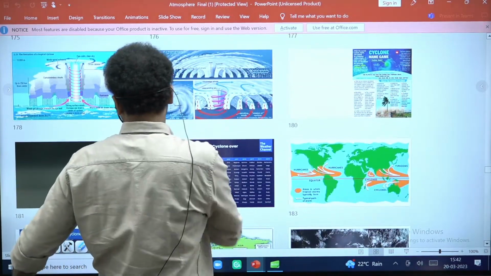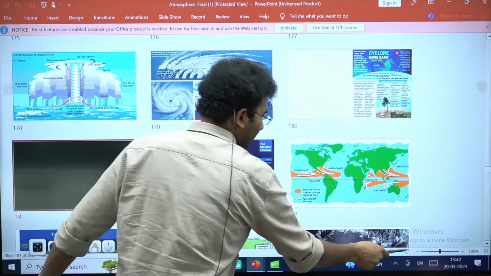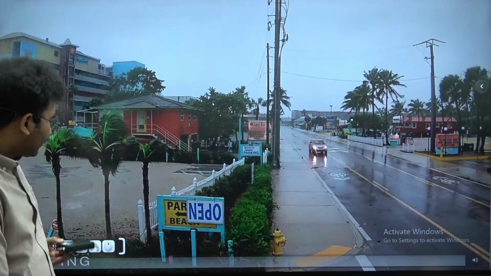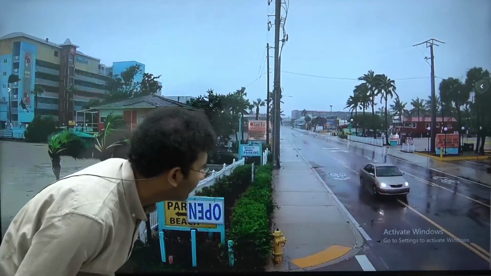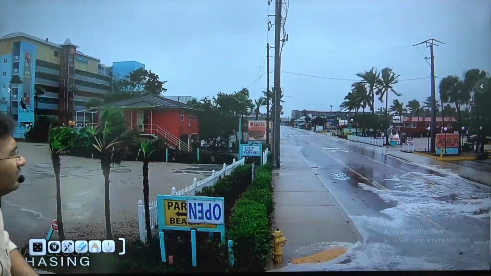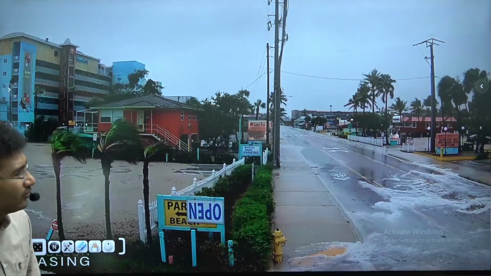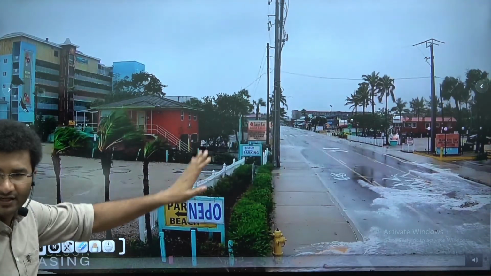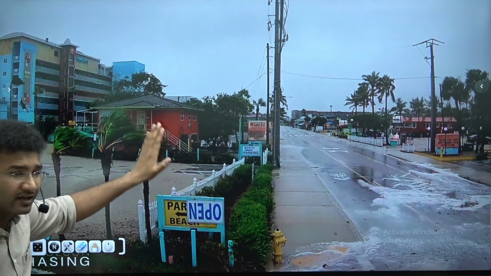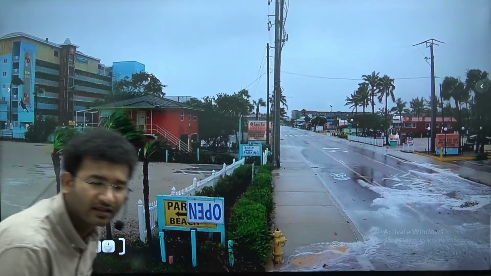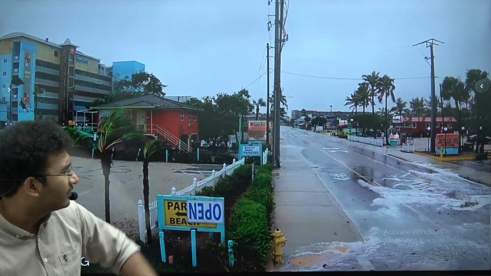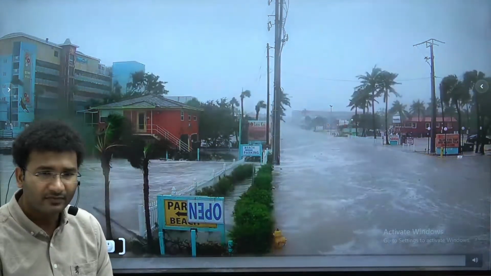video, which is a real video. In recent times, you got to see this. So this was a cyclone in the month of late December sometime, where you got to see the inundation of seawater into the coastal areas. And this is the place where the landfall was happening, and that landfall has brought seawater onto the coastal lines, and that is called landfall. See, look at the damage that the landfall might create.